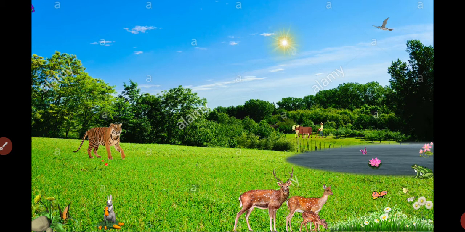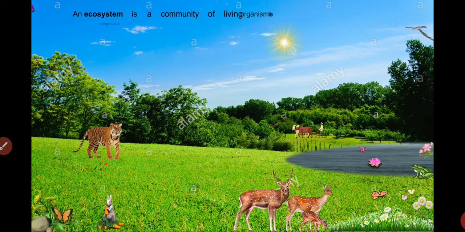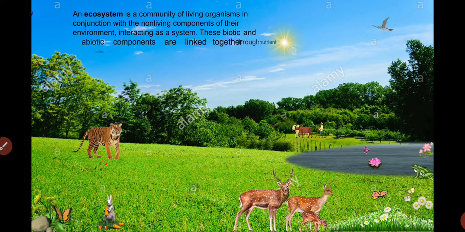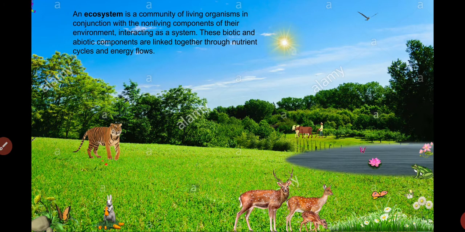There are a number of things in our ecosystem. Here in this slide you see there are a few birds, a few animals. There is water, there is sunlight, there is a farmer, there is a butterfly. So all these are the components. There are plants, there is grass. So there are so many things in this picture, and all these are included in our ecosystem, in our surrounding, in our environment.